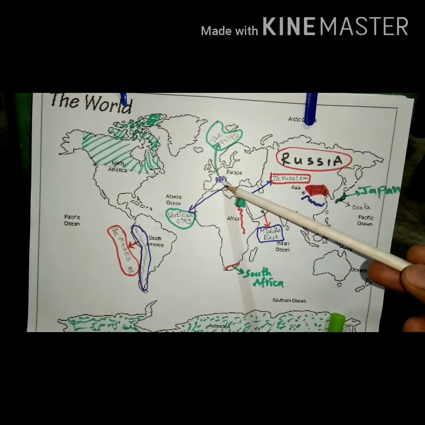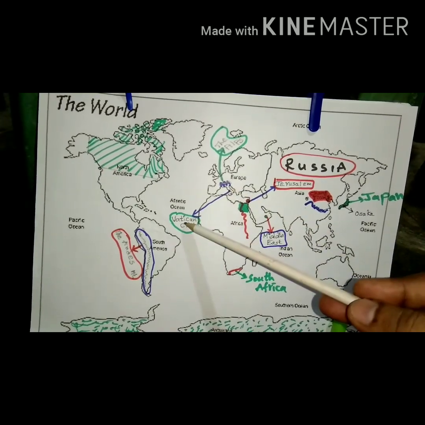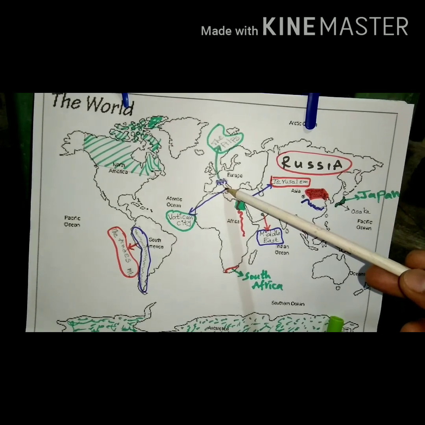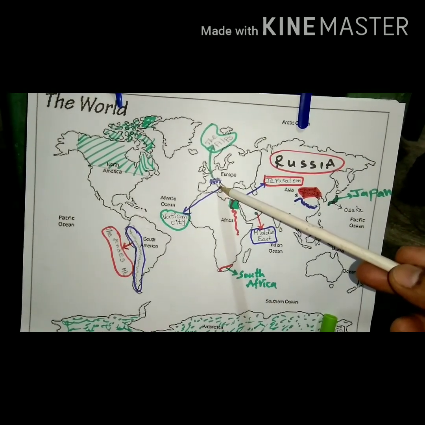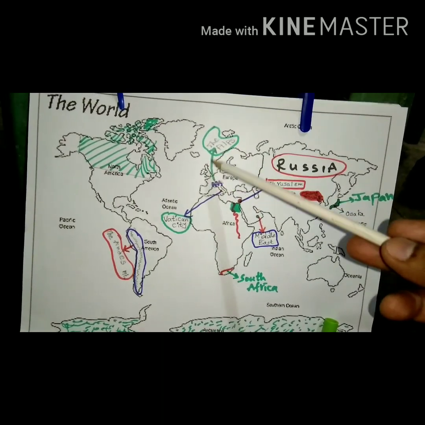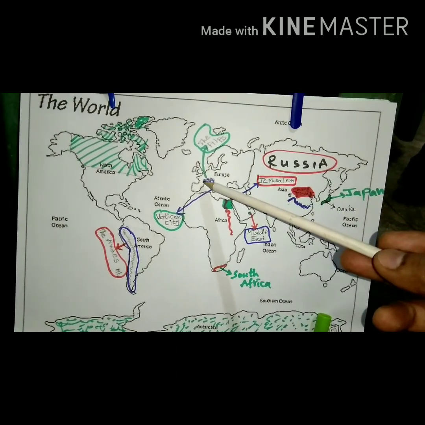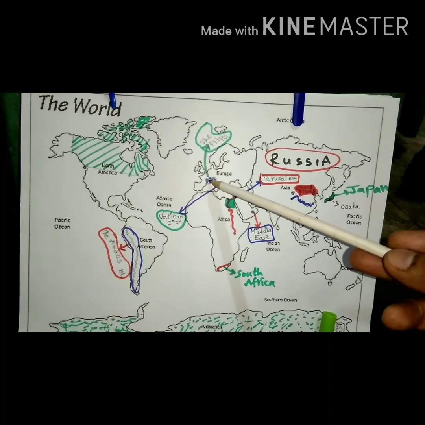Vatican City is also one of the factors affecting distribution of population. Next, the Alps mountains. See here, this is the Alps mountains.